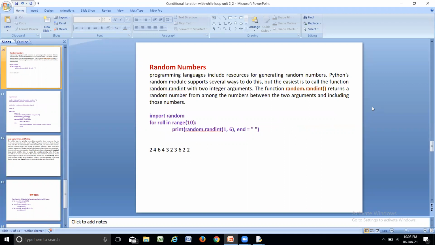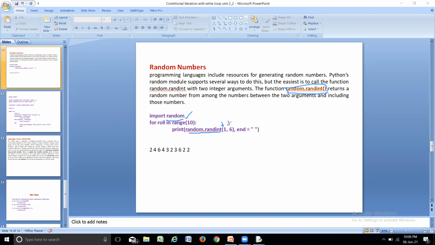The next topic that is useful for our Python programs is how to generate random numbers. So we have something called random.randint. This function is used for producing random numbers, and it is available in the module random. Whenever you want to produce random numbers, you need to import this random module and then use the function random.randint and specify the range of values.